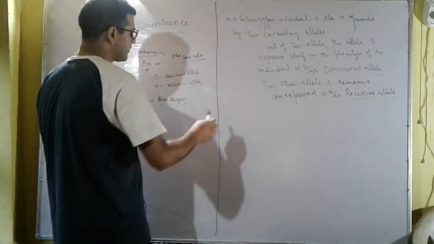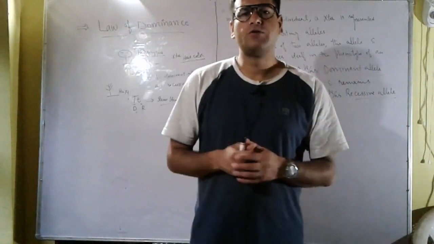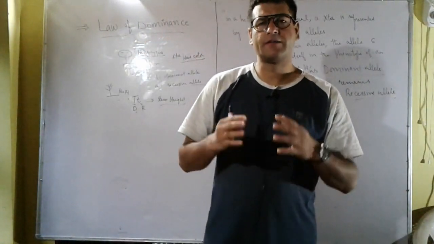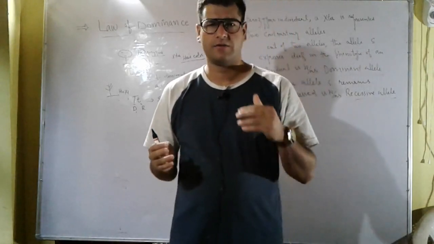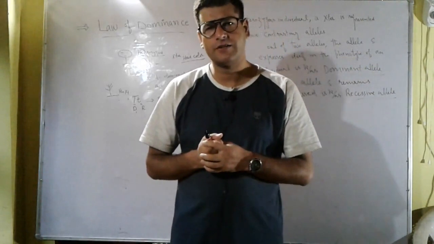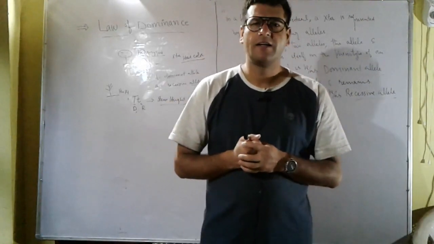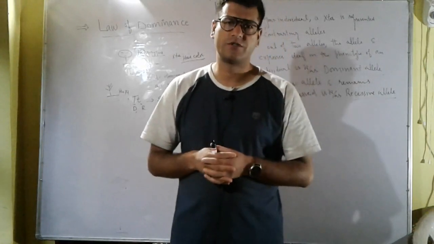The law of dominance can also be explained like this. When two homozygous individuals with contrasting characters are crossed, the character which appears in the F1 generation is known as the dominant character, and the character which does not appear in the F1 generation is known as the recessive character.